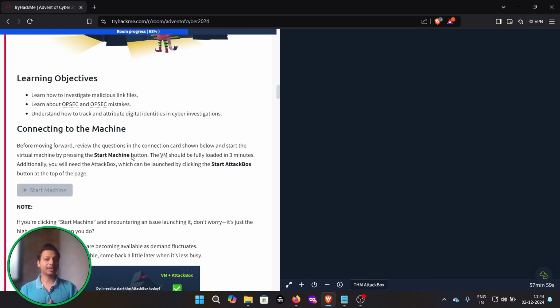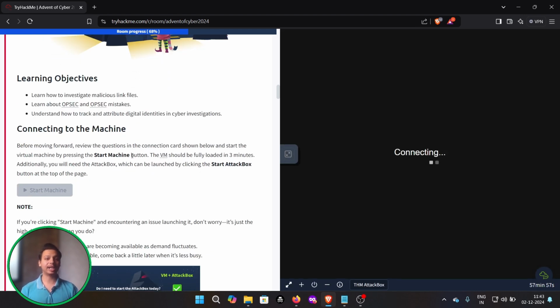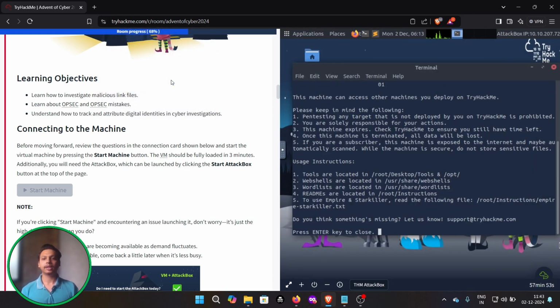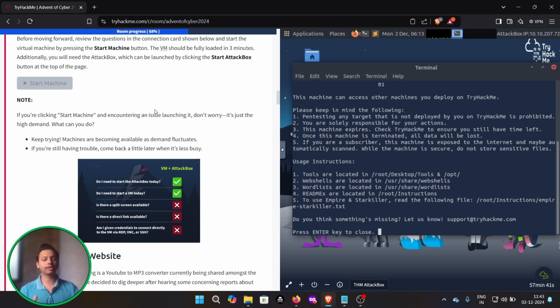So today our learning objective is to learn how to investigate malicious link files, learn about OPSEC and its mistakes, and understand how to track and attribute different digital identities in cyber investigations. So we have started the machines. If you are new to Advent of Cyber, you can see the guidelines below on how to start the machines and all.